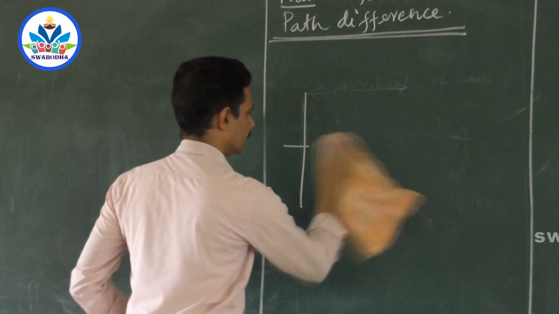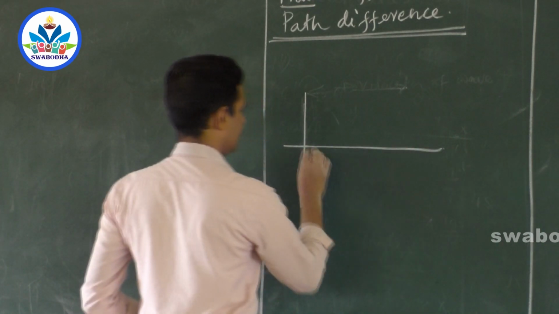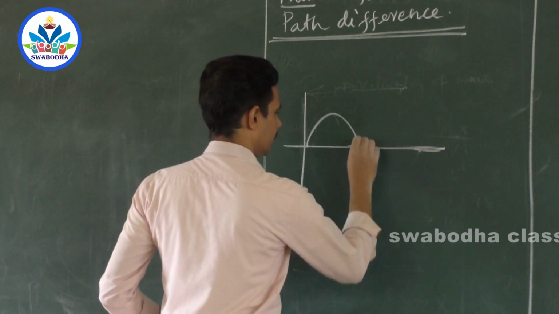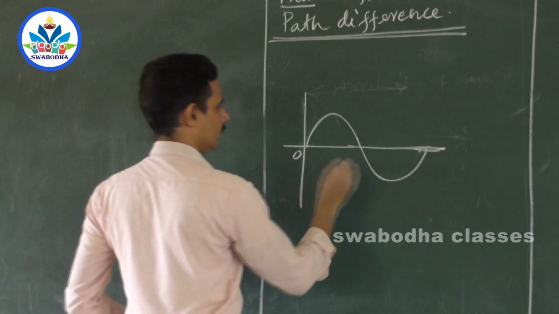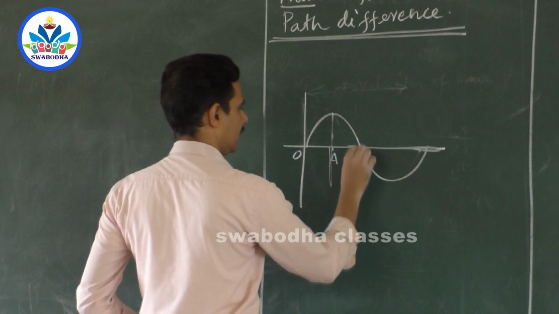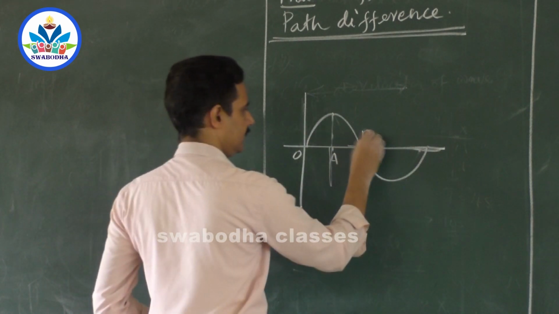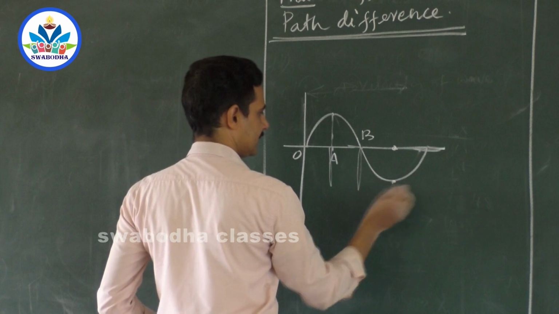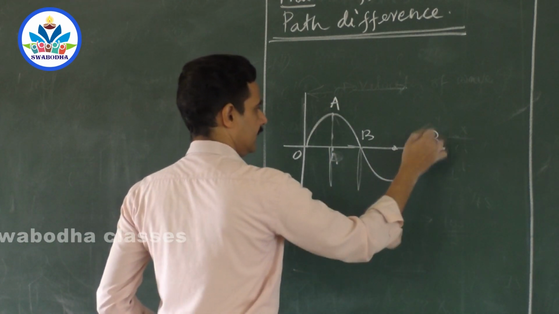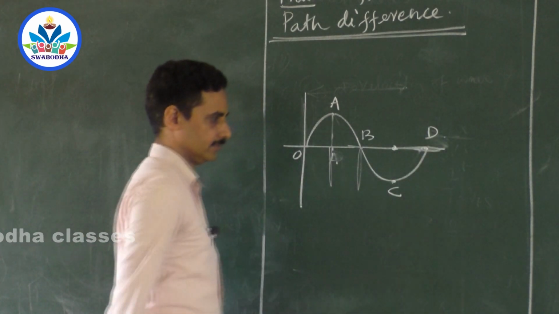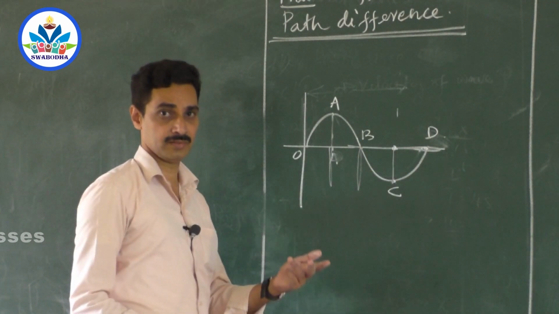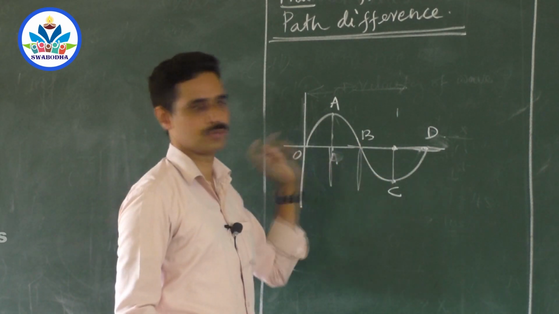I'll show it like this, right? Yes, this is O, this is A, which has come down and gone up, and this has come down and reached here. 50% is remaining, this is B, and this is particle C here. So this is A, I'll write it here, C, and this is D. D has not yet started vibration, and this has gone down, not gone up, and it's still remaining 3/4 of the oscillation. 75% is remaining, only 25% is over.